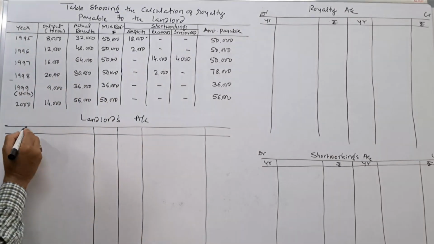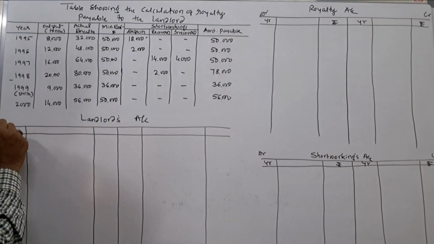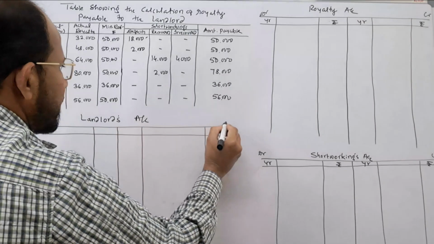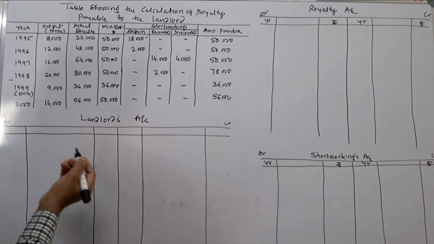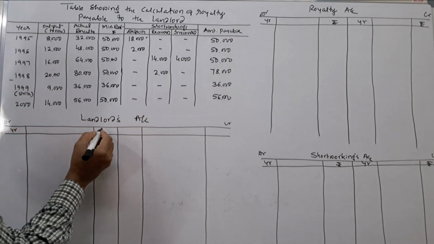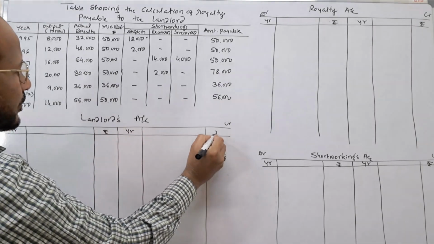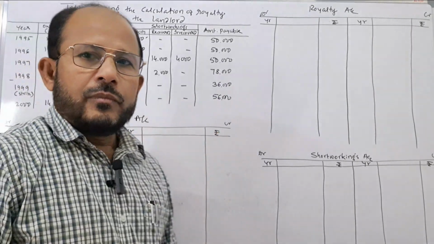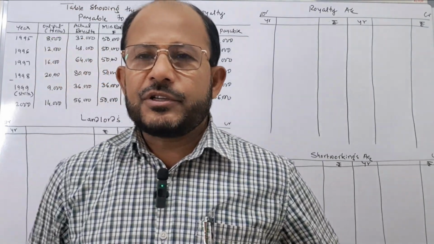Problem is very simple. Try to understand the concept. Once you understand how to prepare the table, then remember few entries. You can easily prepare the ledger accounts. Okay, which is the first journal entry?